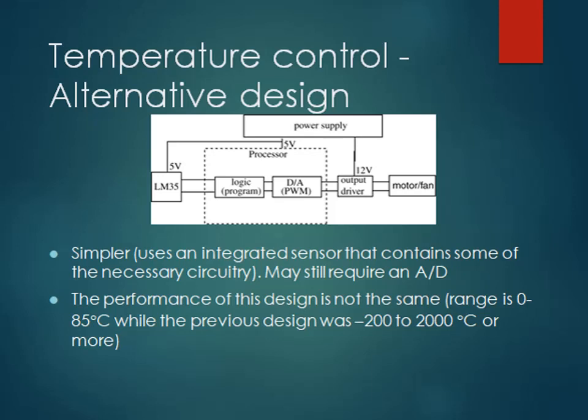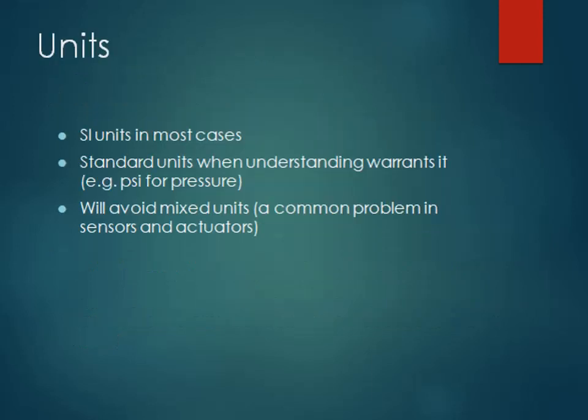And as I said, the alternative design must also be available. So there may be a simpler solution which may use an integrated sensor that contains some of the necessary circuitry. It may sometimes require an additional A to D converter if no inbuilt A to D conversion is available. The performance of this design is not the same because the range is from 0 to 85 degrees Celsius, while the previous design was for minus 200 to 2000 degrees Celsius, or maybe for more range.